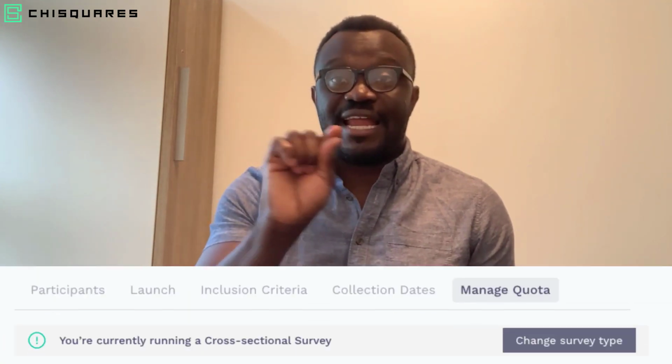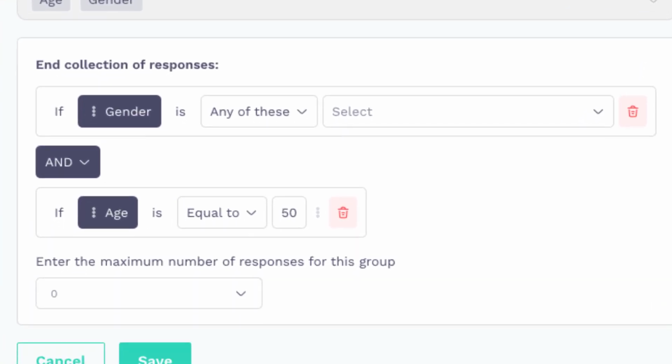Now, how do you do this on Chisquares? You go to the settings and you define each of those 4 subgroups. So you could define, for example, younger men as people who identify their gender as male and who are aged less than 50 years, for example. And then for that subgroup, you indicate the quota as 50 and you save. And you do the same thing for the other 3 subgroups.